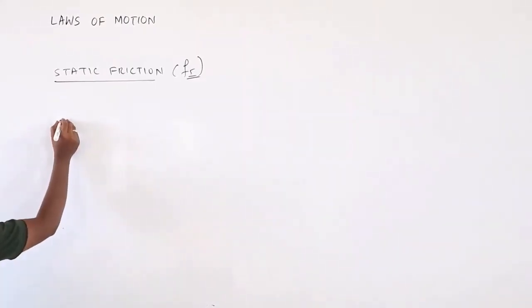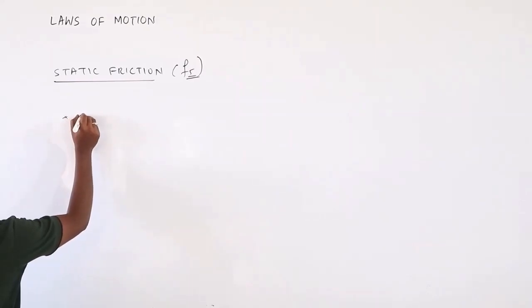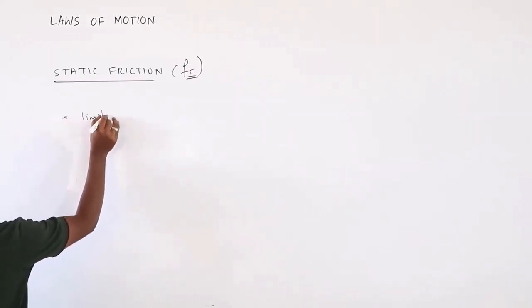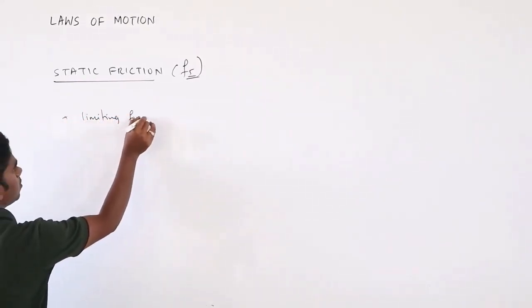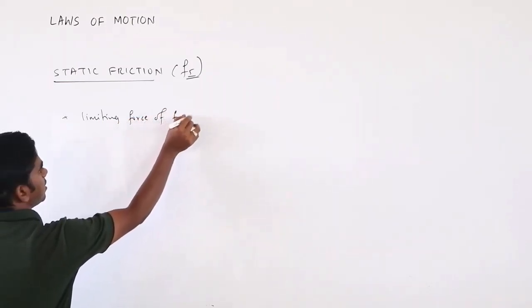So we are discussing the limiting force of friction. So what is it?